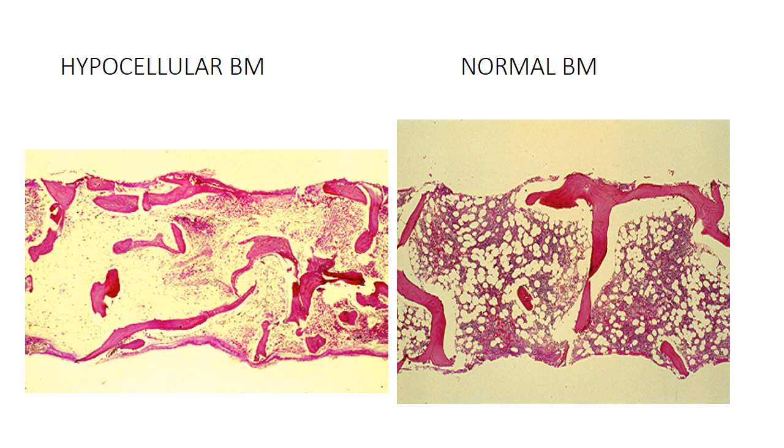On the right side, you can see normal bone marrow on trephine biopsy. Within the bony trabeculae, you can see hematopoietic cells and a little fatty marrow. Whereas in the hypocellular bone marrow, mostly fatty marrow is seen, and very few hematopoietic cells are seen here.